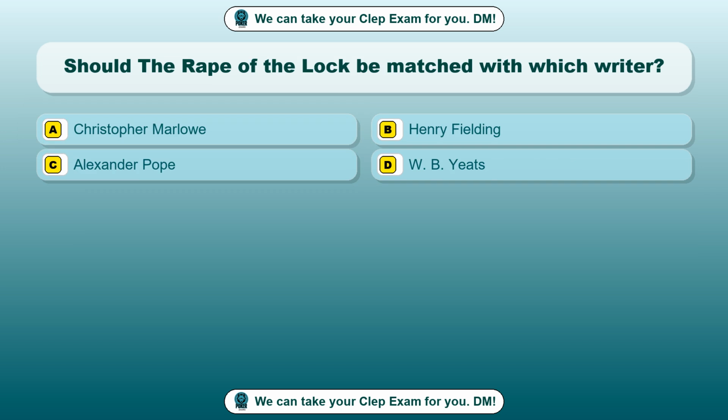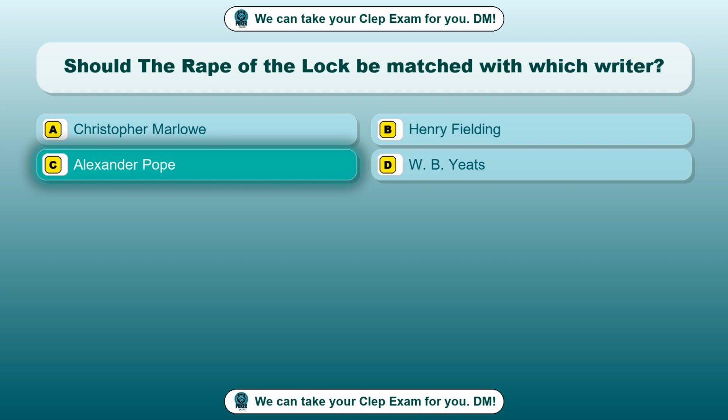Question 44. Should The Rape of the Lock be matched with which writer? Option A. Christopher Marlowe. Option B. Henry Fielding. Option C. Alexander Pope. Option D. W. B. Yeats. The correct answer is option C, Alexander Pope.